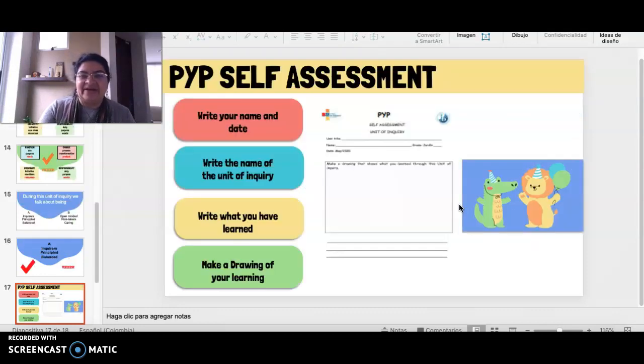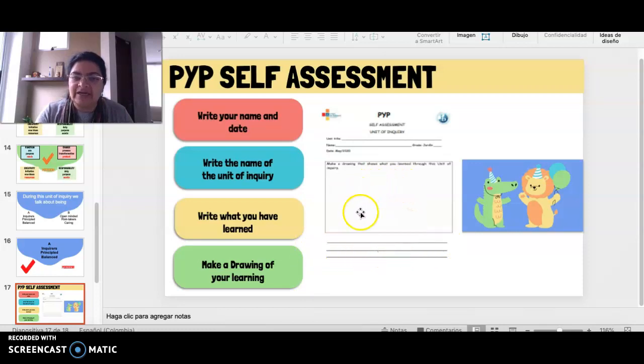Excellent. Now that you have already checked the concepts and the ideas of the unit of inquiry, we are going to do the PYP self-assessment, but only the front page, okay? So first of all, you have to write your name and date. Then you're going to write the name of the title that is behind the animals. Yes or not? No? Okay, no. Is behind the products. Very good. Here you are going to draw what you learned, and here you are going to write the sentence that corresponds